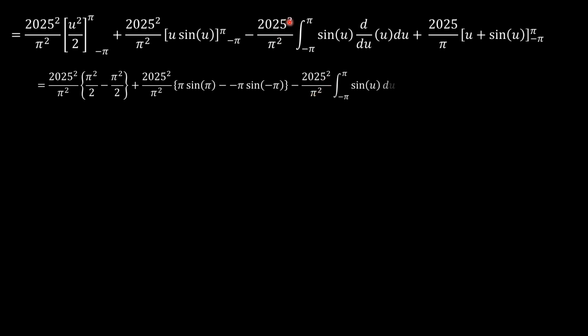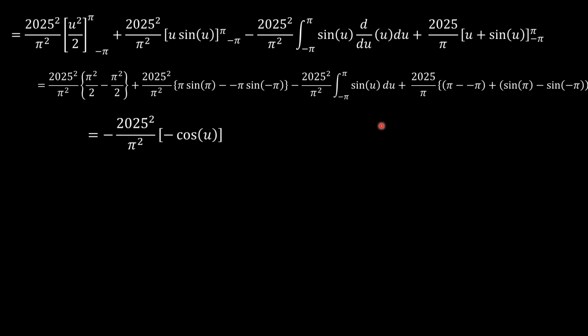Minus 2025 squared over pi squared, the integral of sine u, plus u with the limits applied is pi minus negative pi, so this becomes 2 pi times 2025 over pi, and then we have sine pi minus sine negative pi. This is 0, so we're left with this integral here plus 2025 over pi times 2 pi.